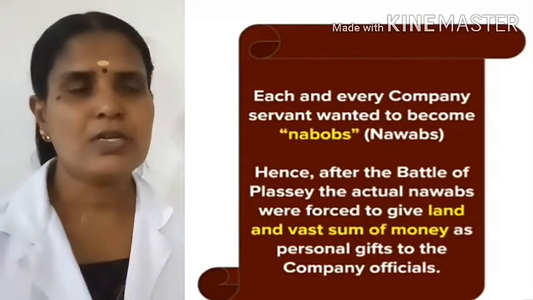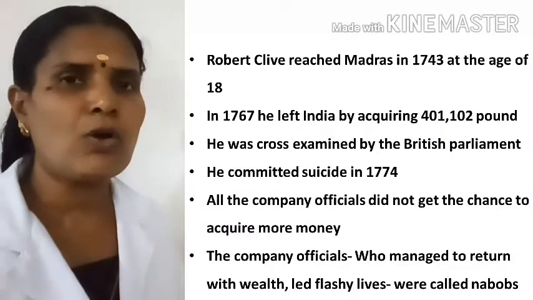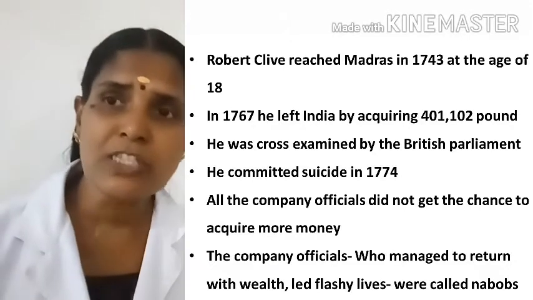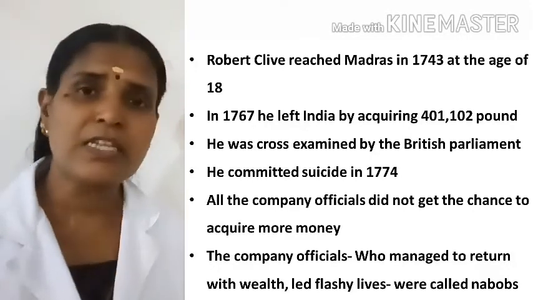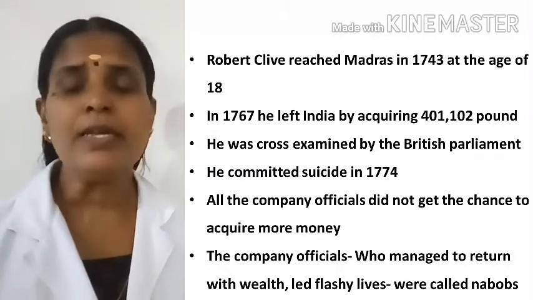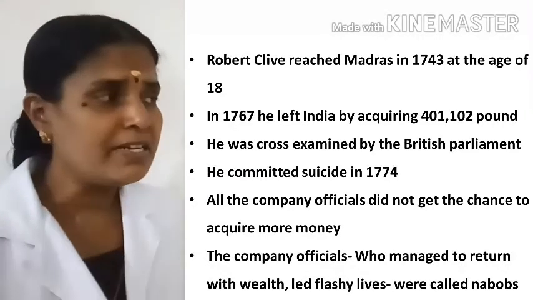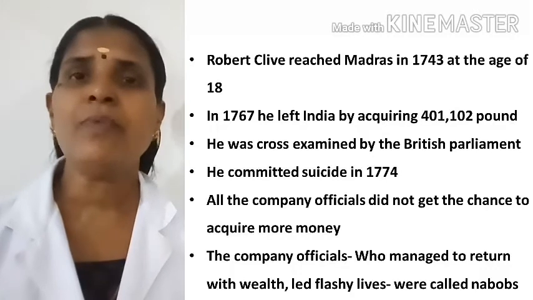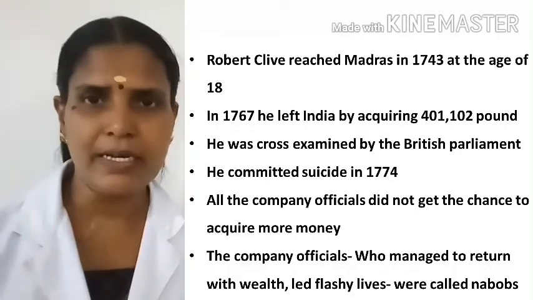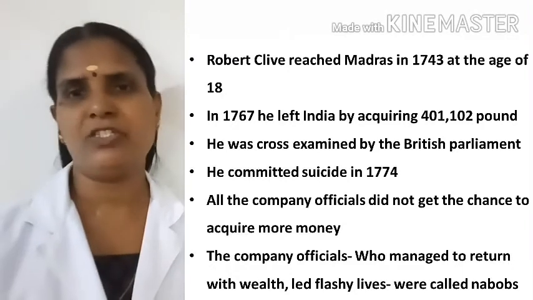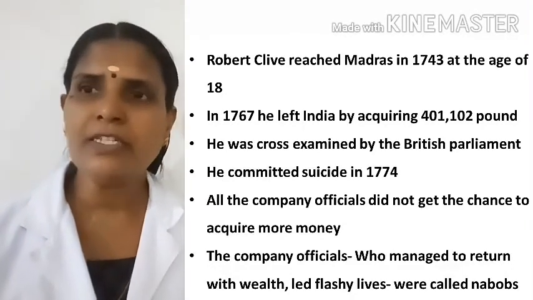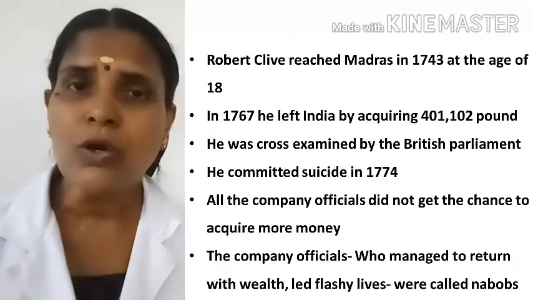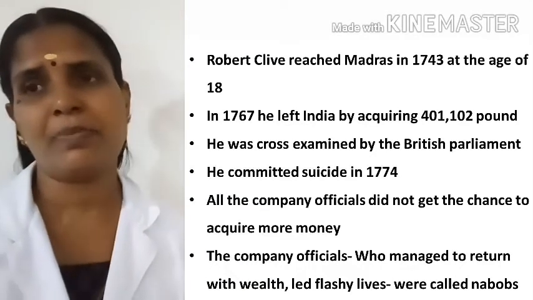Okay. Then next, at that time the Governor of Bengal, who was that? Robert Clive. Did you remember that? He became the Governor of Bengal in which year? 1764. Okay. Then Robert Clive reached Madras in 1743 at the age of 18. Then when he went back to Britain, he had accumulated more wealth from India. Then you know that he accumulated more than 4,01,102 pounds. That much wealth he accumulated from India.